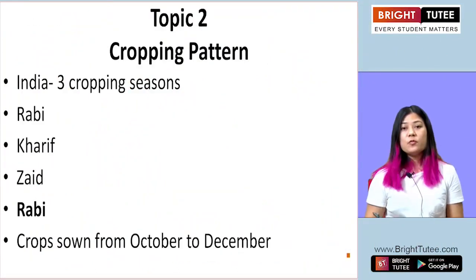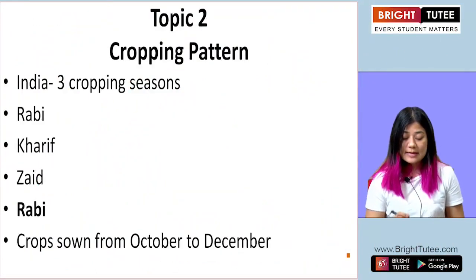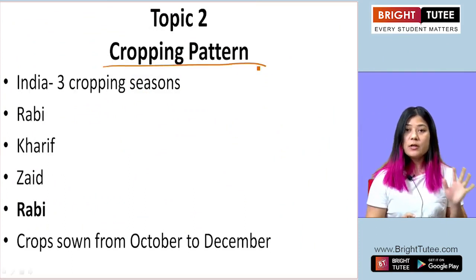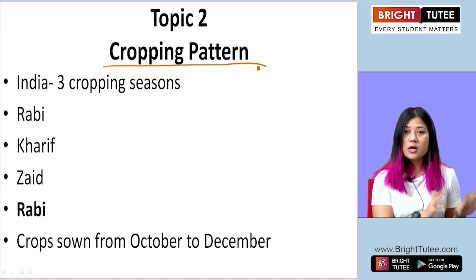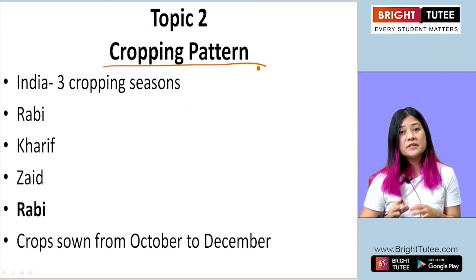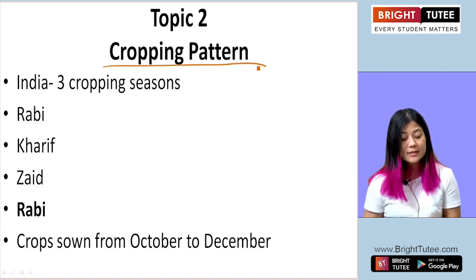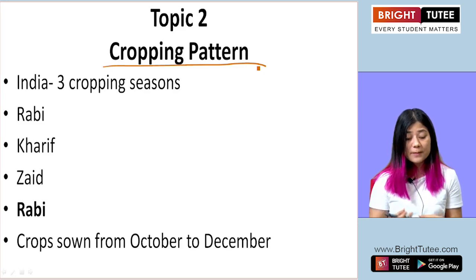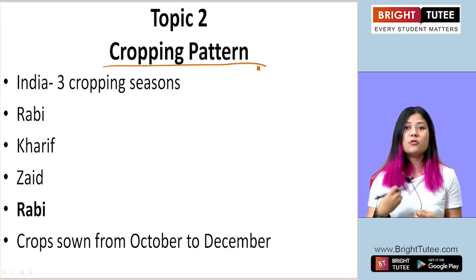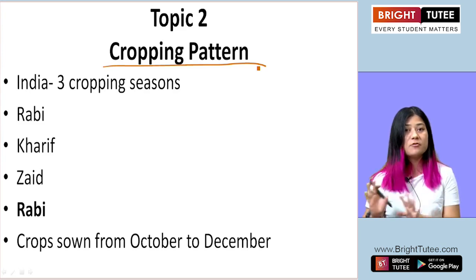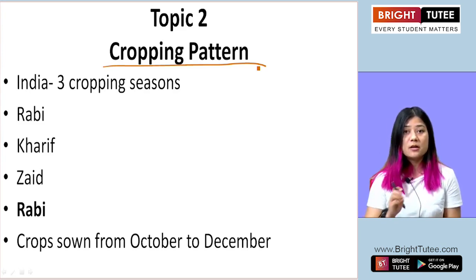So with that, we move on to the second topic, and in this topic we'll look at cropping pattern. Now we looked at, before this we understood what agriculture is. Then we also understood different types of agriculture, right? Now we'll look at how the crops are grown. Okay, how and when the crops are grown. Is there a time for crops to be grown, or is there not time, and crops can be cultivated at